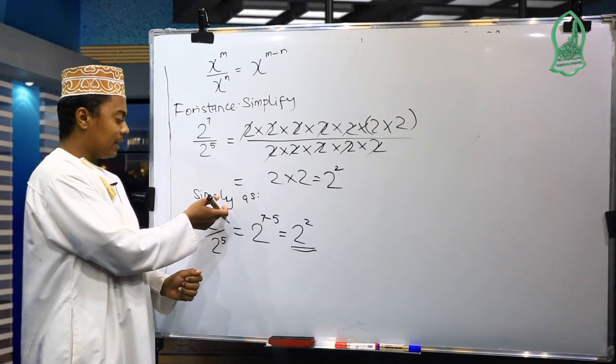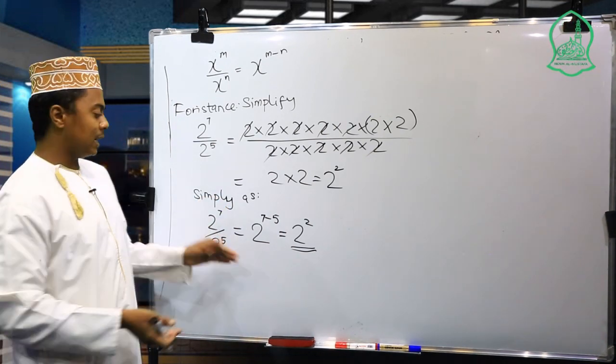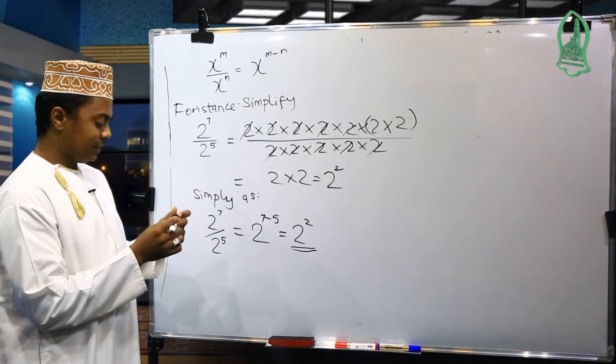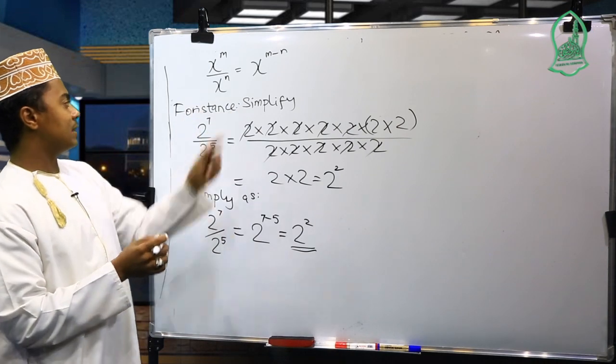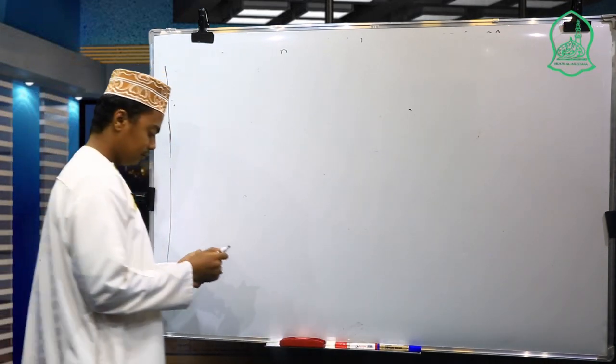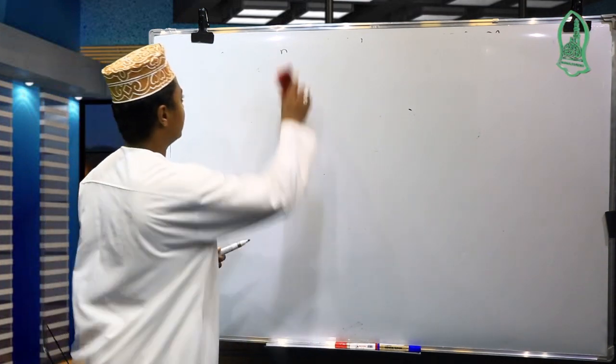I mean the exponent in the numerator minus the exponent in the denominator. So let us look at an example of it, because here we just found the proof of the second law. Okay, second law of exponents.